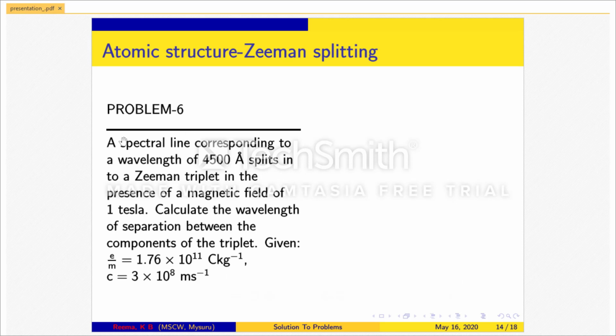Problem number 6. A spectral line corresponding to a wavelength of 4500 angstrom splits into a Zeeman triplet in the presence of magnetic field of 1 Tesla. Calculate the wavelength of separation between the components of the triplet. Given e by m, that is specific charge, is equal to 1.76 times 10 to the power 11 coulomb per kg. c is equal to 3 into 10 to the power 8 meter per second.